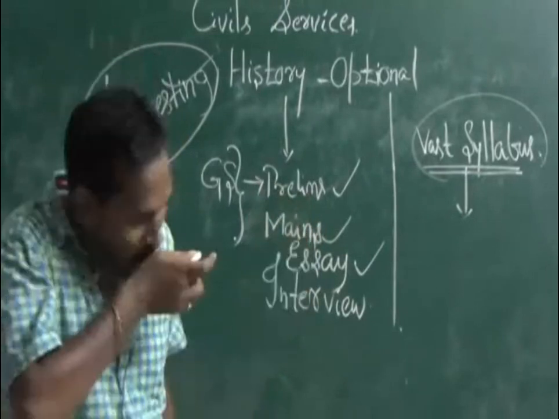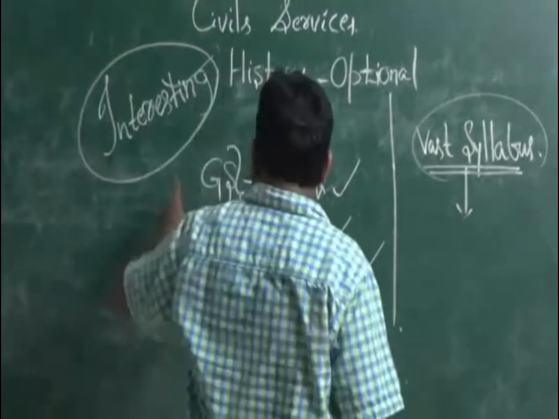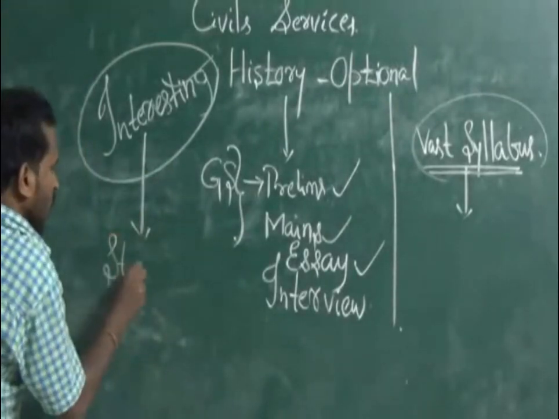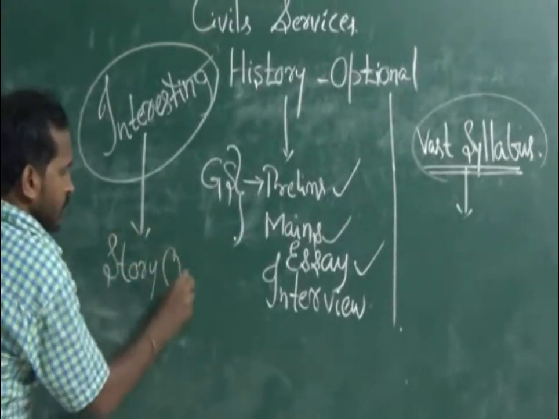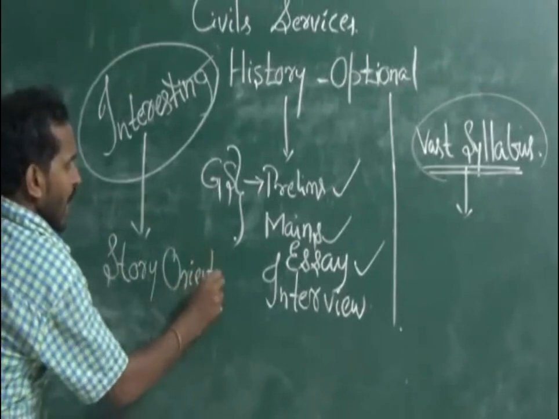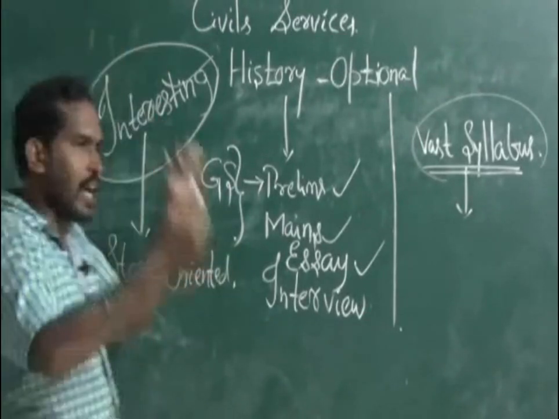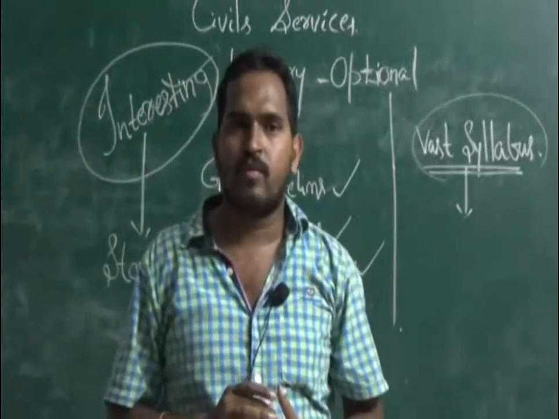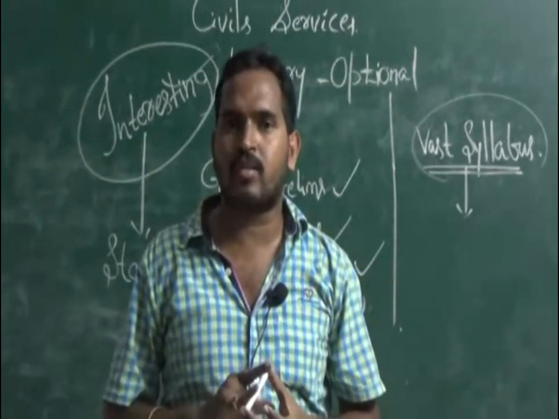And now, see, it is like story oriented. Everything will be story oriented. That is the main advantage with history. One thing I will tell, the civil aspirants are appearing for 500 marks for the optional.